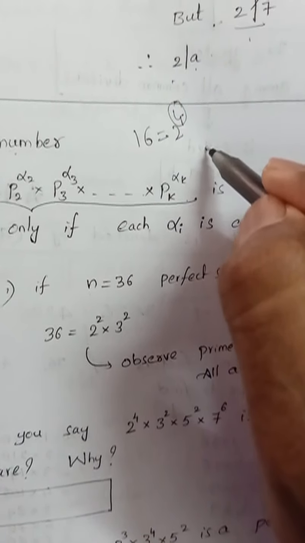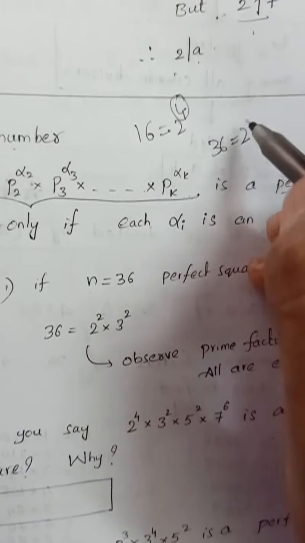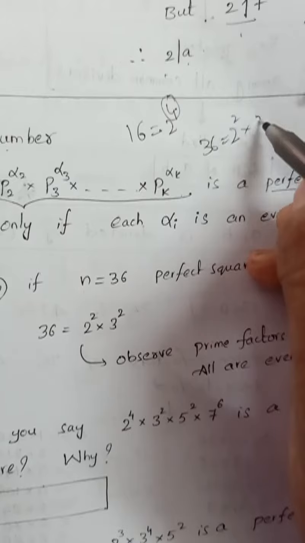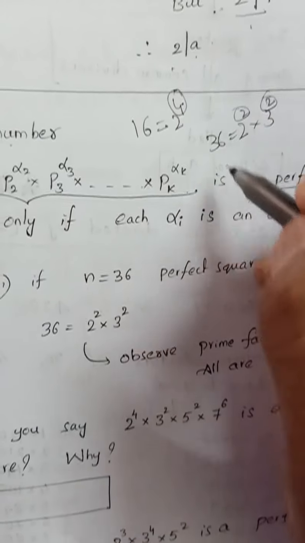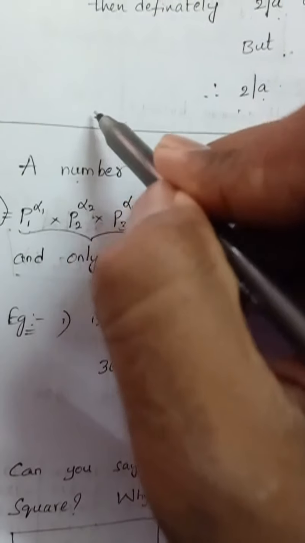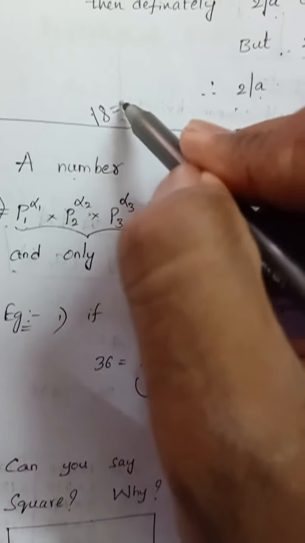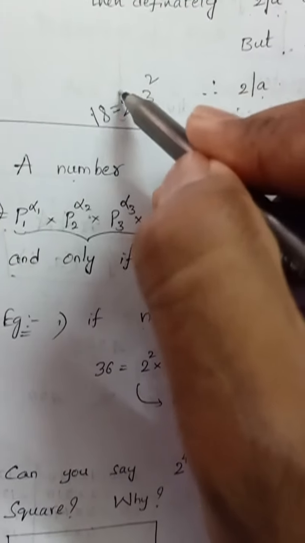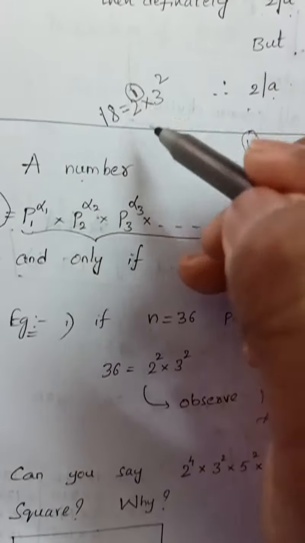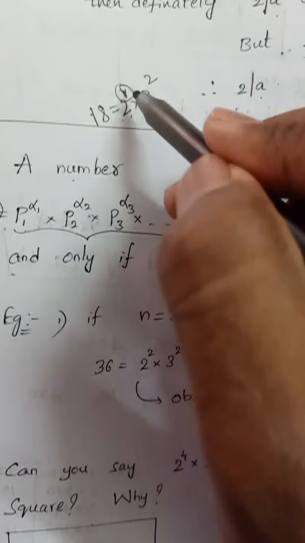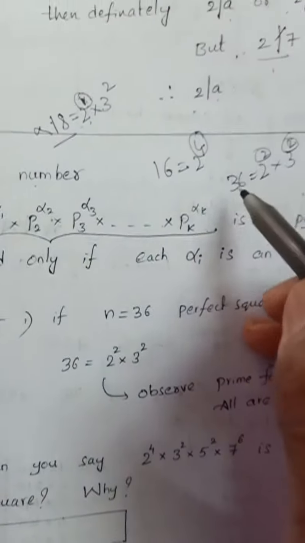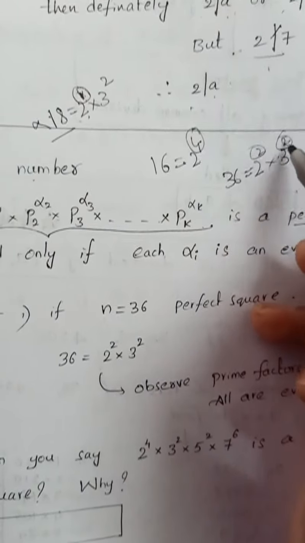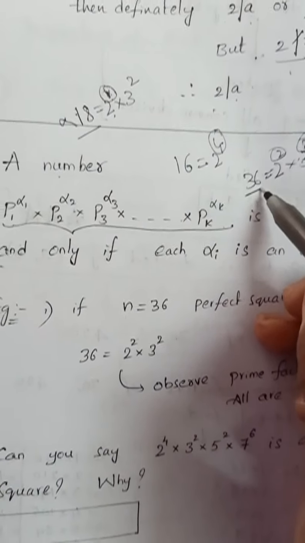And if you observe 36, what is the prime factorization? 2 square into 3 square. So here if you observe the powers, all are even. Suppose you write 18, what will be the prime factorization? 2 into 3 square. Here the power of 2 is what? 1. So is it even or odd? Odd. If any of the prime powers is odd, then it will not be a perfect square. When all the powers of the prime numbers are even, then only the number will be a perfect square.